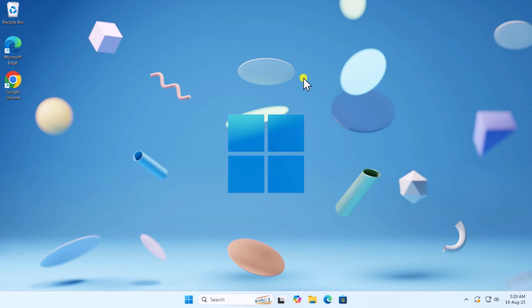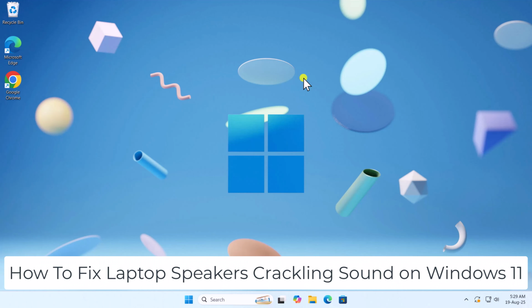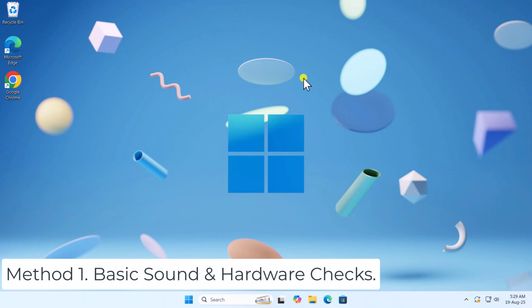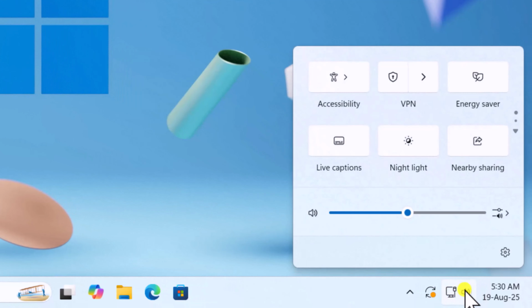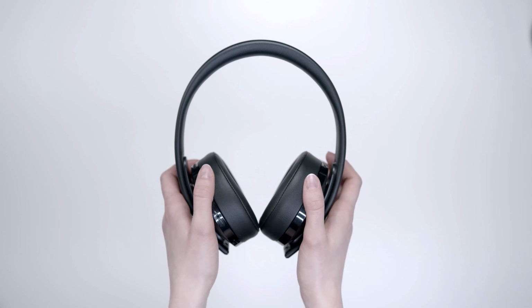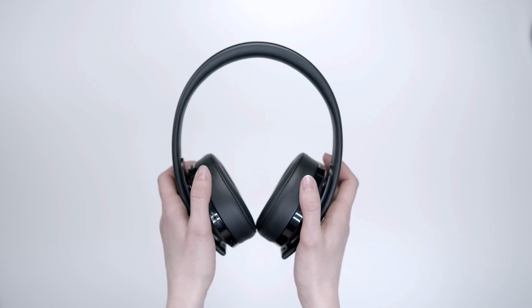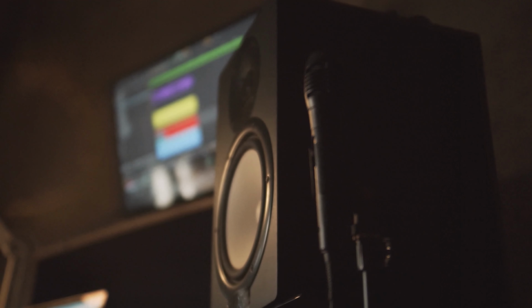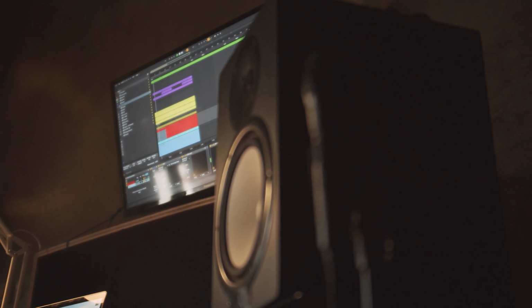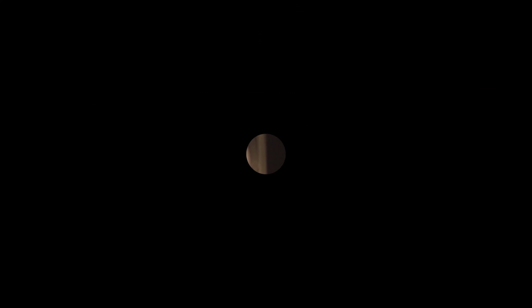In this video, we will talk about how to fix laptop speakers crackling sound on Windows 11. Method 1. Basic sound and hardware checks. Ensure sound isn't muted or too low. If crackling happens on headphones too, it's likely a software or driver issue. If headphones are fine, but speakers crackle, then it could be a hardware problem with the speakers.